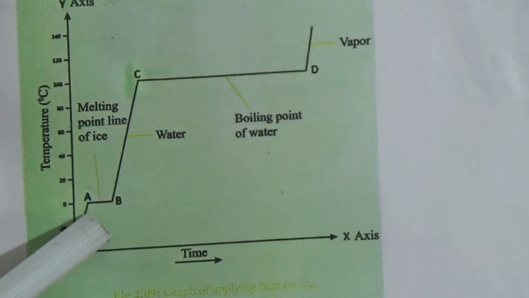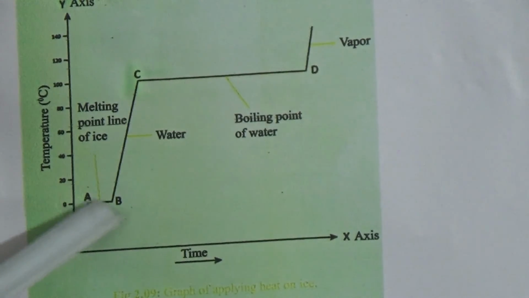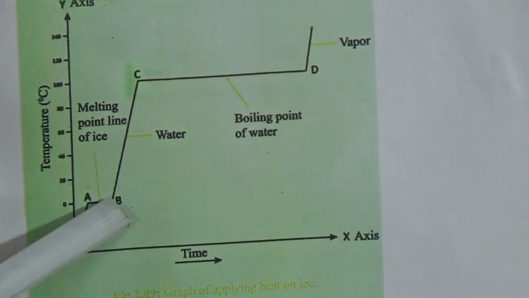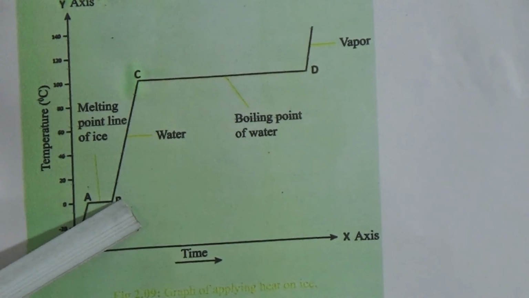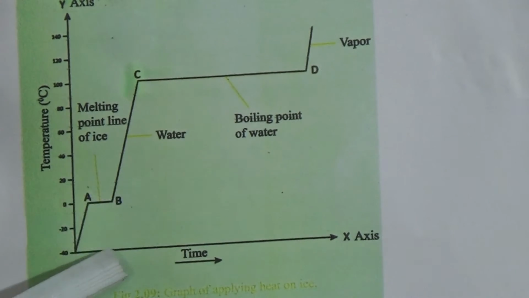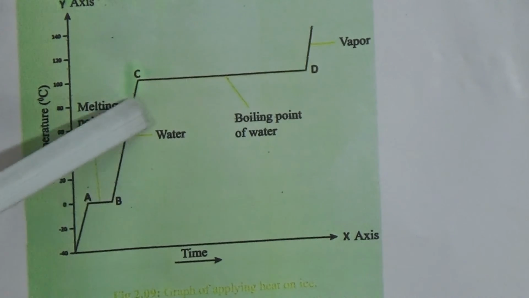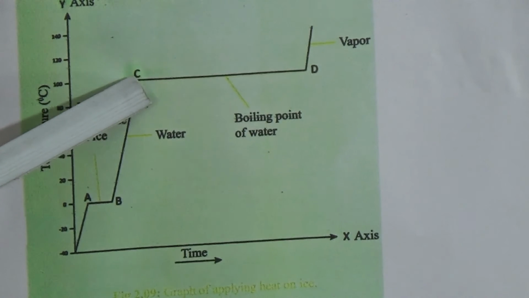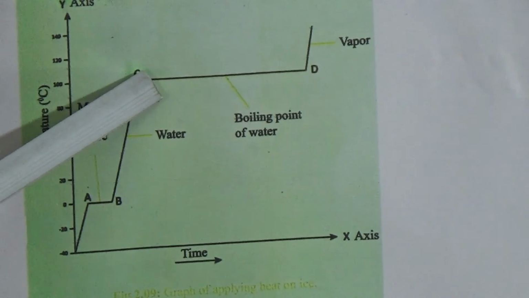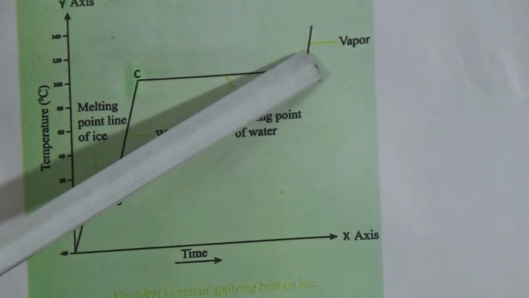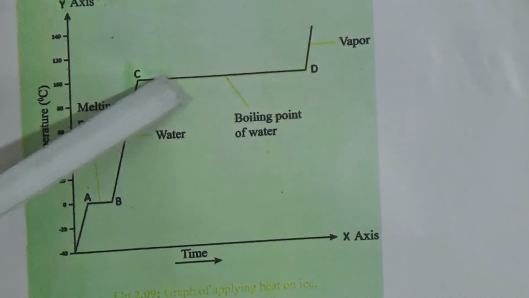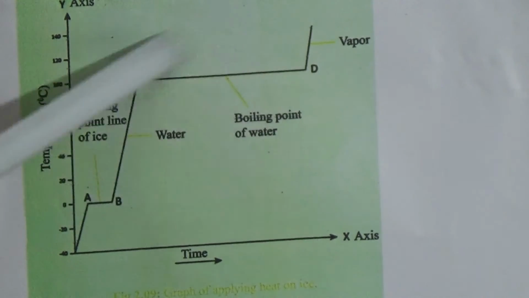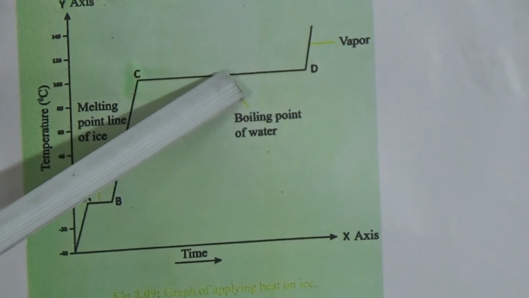When it reaches 0 degree, that time it starts melting, and the AB line is the melting point line of ice. After reaching B, the total amount of ice becomes water, and then if we apply more heat, the temperature will rise, and when it reaches 100 degrees Celsius, that time it starts boiling, and until the total water becomes water vapor, the temperature will stay at 100 degree, and the CD line is the boiling point line.